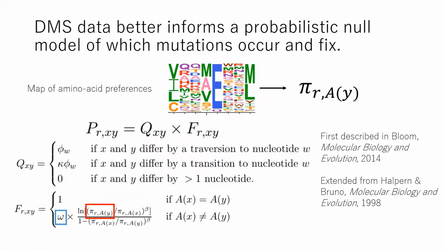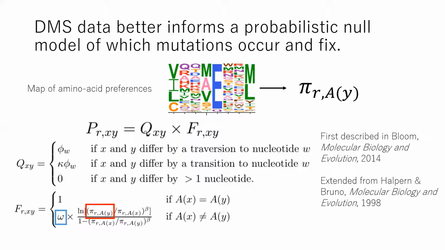So in terms of numerical implementation, our null expectation, denoted here as P, is a codon selection model given by the product of 2 transition matrices, mutation, denoted as Q, and fixation, denoted as F. We parameterize our map of amino acid preferences as pi at site r for all relevant amino acids. And as a short summary, Q is an HKY85 codon selection model, which basically helps differentiate between transitions and transversions, while F contains several important terms, of which I've highlighted 2. In blue here on the left, we have omega, which is again the estimate of evolutionary rate, while in red here on the right is pi, which is our empirical data.